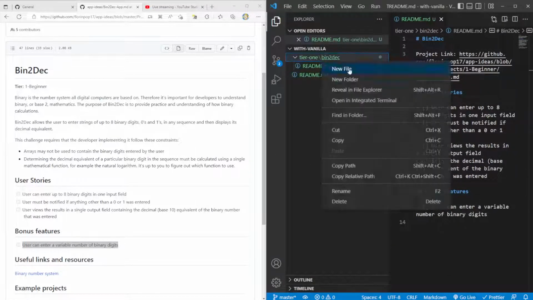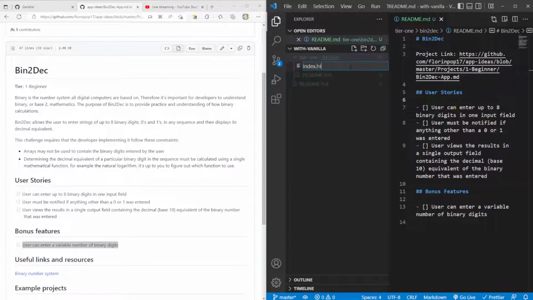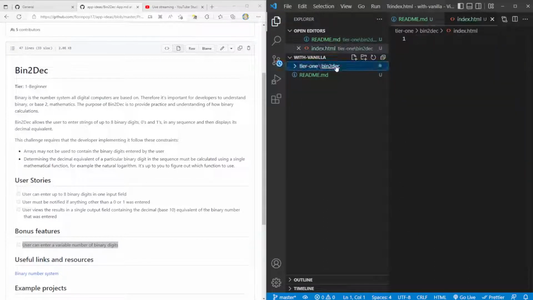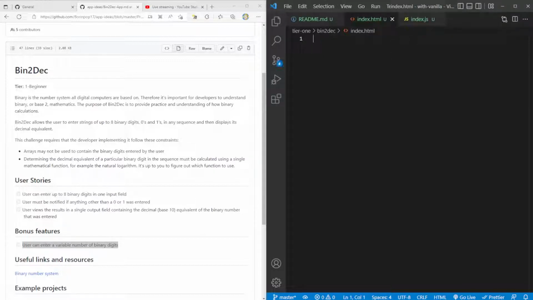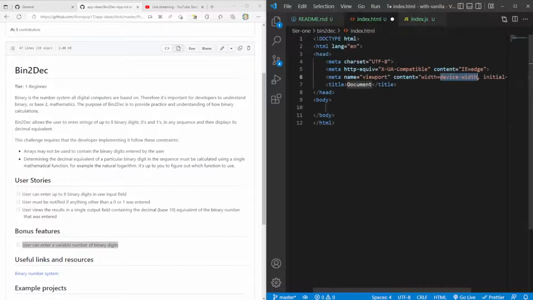So inside of bin2deck, let's go ahead and create index.html. I know I'm going to need that, and I know we're going to need some JavaScript, so index.js. Now, in VS Code, you can actually just click the exclamation point, and you're going to get a nice HTML5 compliant scaffold of the code. It's one of my favorite shortcuts to use. It gives you a very nice base to work from.